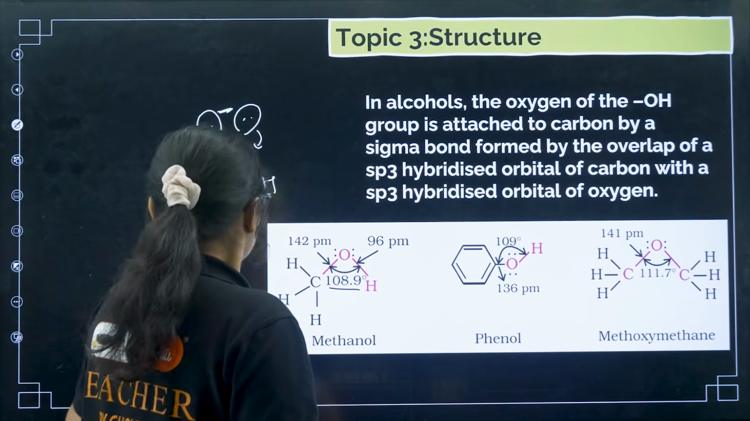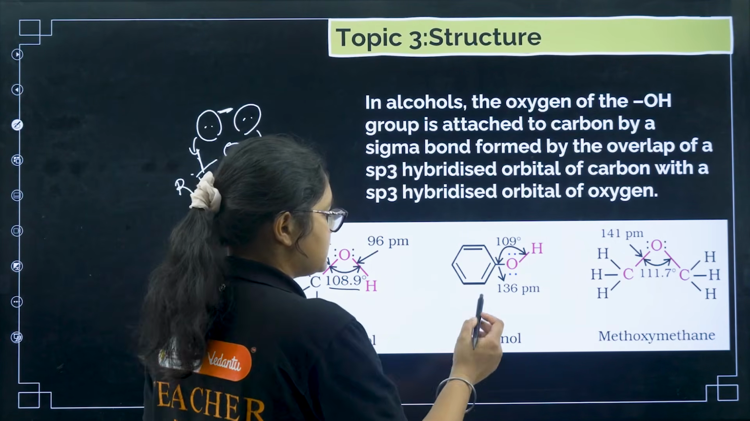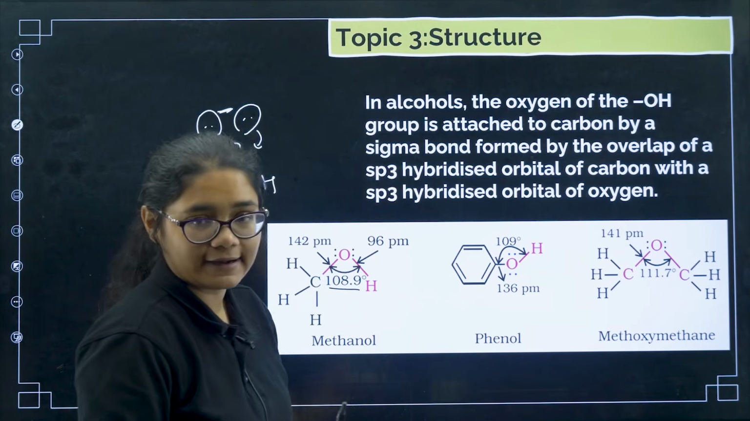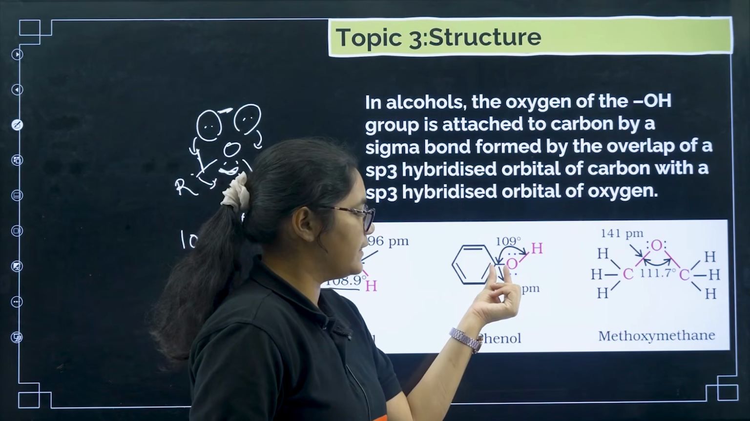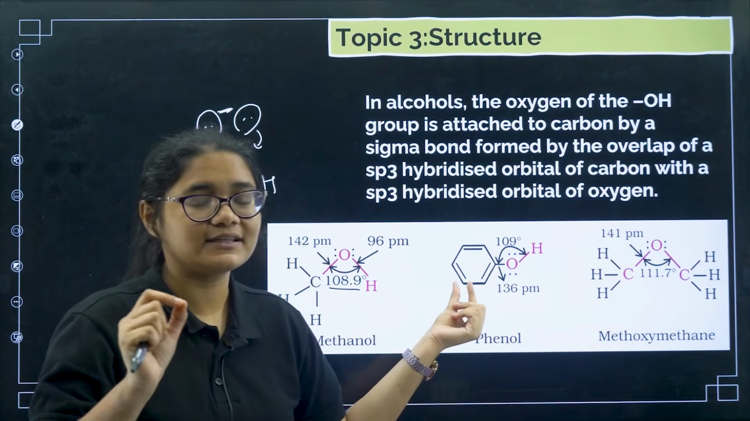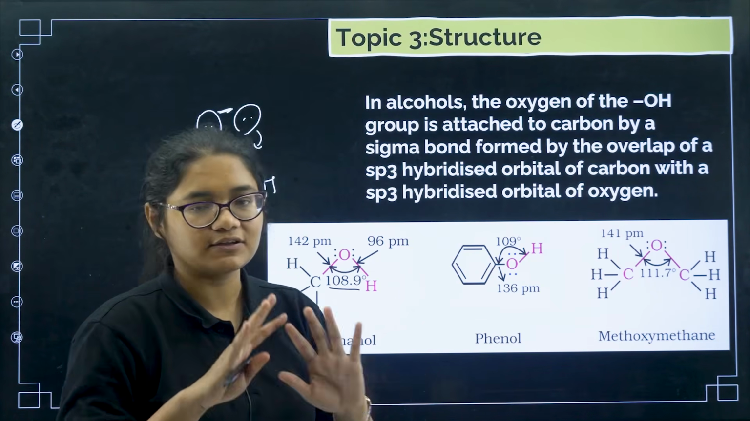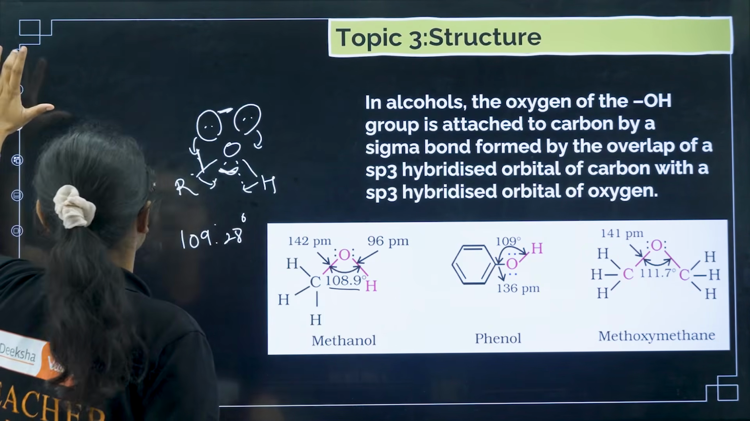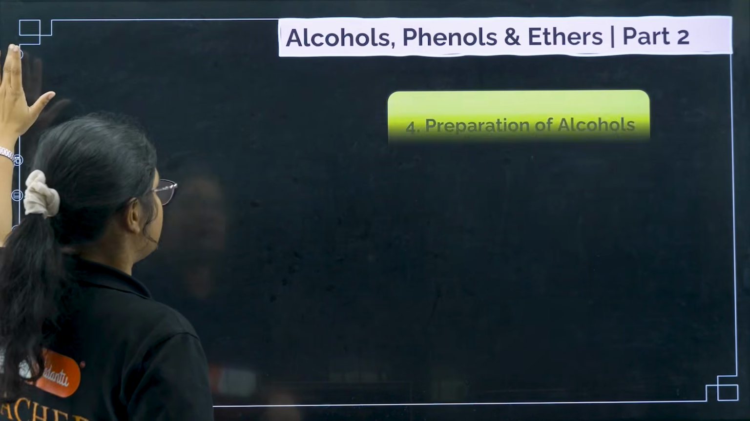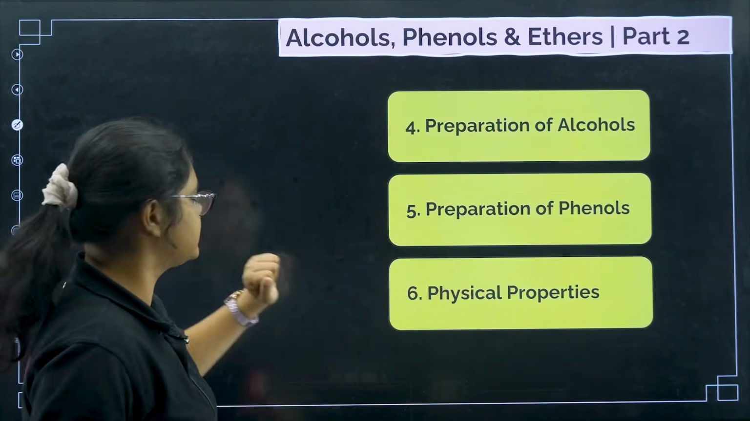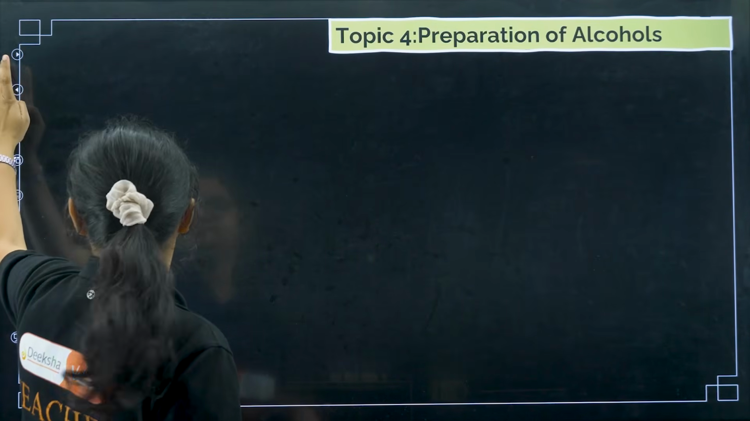Next, coming to phenol. In case of phenol, the bond angle is almost equal to tetrahedral angle, but the CO bond length is less than that of the single bond. Why? Because it is involved in resonance. These are the things from where questions can be asked. Next we'll go to the next part, that is preparation of alcohols, phenols and its physical properties. Quickly let's go through that.